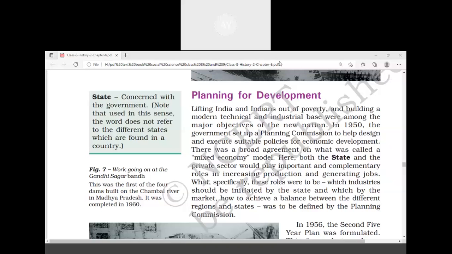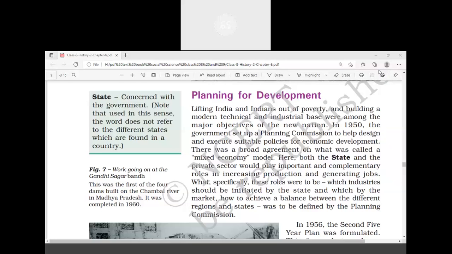So how can you say the price is constant in a capitalistic economy? Sir, you told that if the price goes down, then the government takes help from other countries. They buy goods from them. In a capitalist economy, government interference is not there. It's purely the private sector that controls the economy. What is the difference between capitalistic and mixed economy, sir? Mixed economy we will touch later.